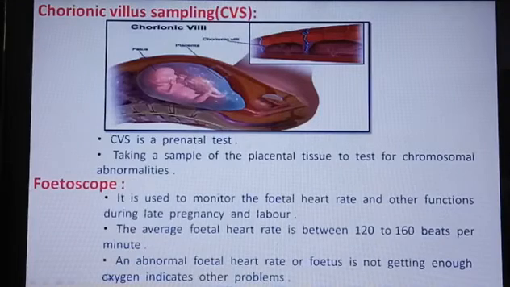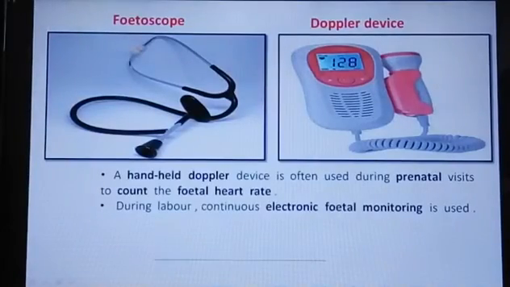Abnormal means an increased heartbeat, or a decreased one below 120, or above 160. That is also identified with the help of the fetoscope, or if the particular fetus is not getting enough oxygen, that also is identified with the help of the fetoscope. So look at the picture. The fetoscope is like the stethoscope, but one side is somewhat broad. With the help of this only we identify the heartbeat of the fetus.